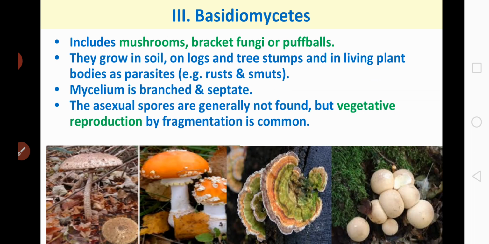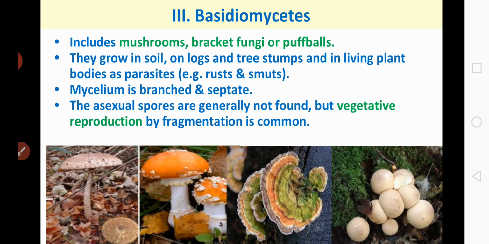So coming to the third class of kingdom fungi, that is basidiomycetes. This basidiomycetes include mushrooms, bracket fungi, or puffballs.